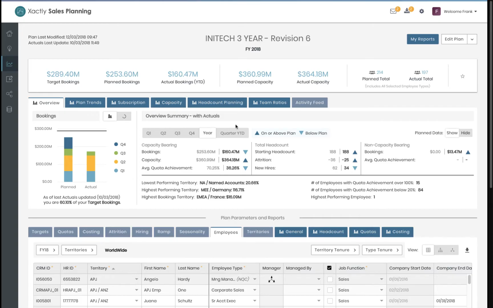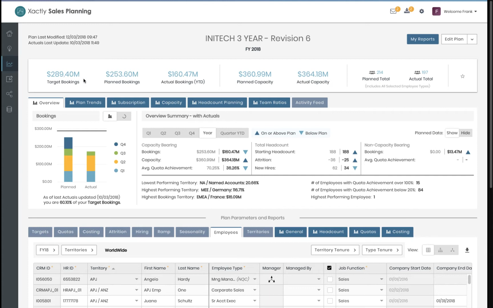Exactly Sales Planning product is a continuous planning application that provides a framework for companies to achieve all of their strategic goals, whether it be revenue or margins or what it might be. So the real focus of my entire demo today is this $289 million number you see up here. This is the goal that's been set for this sales team to deliver.